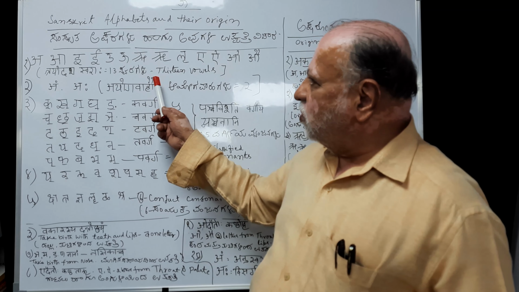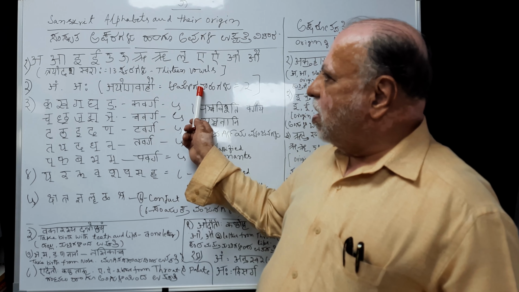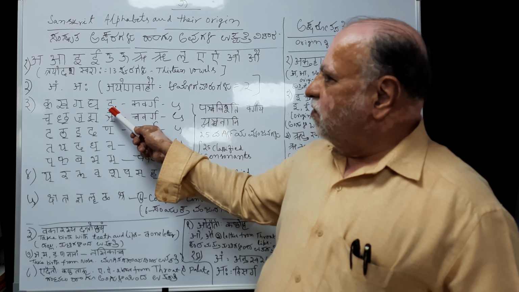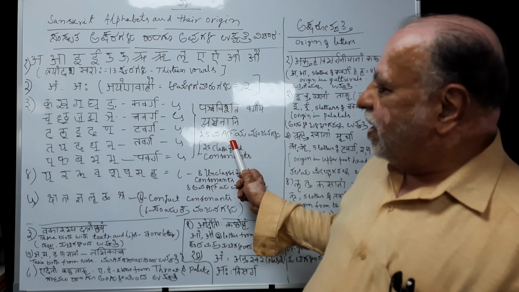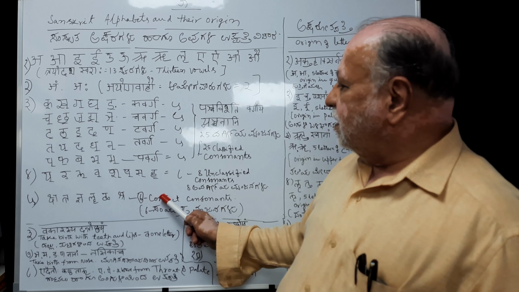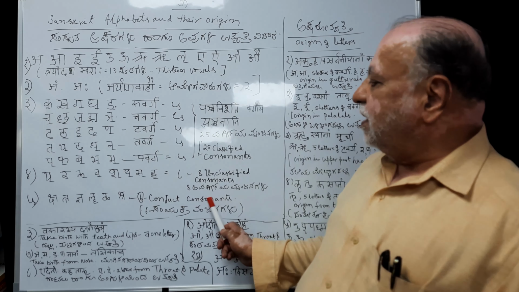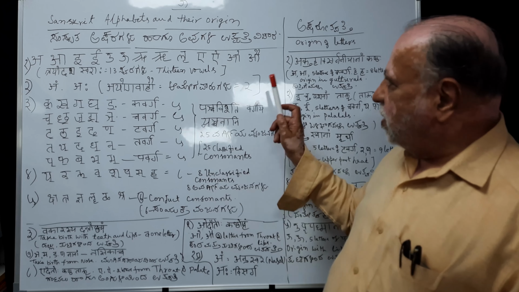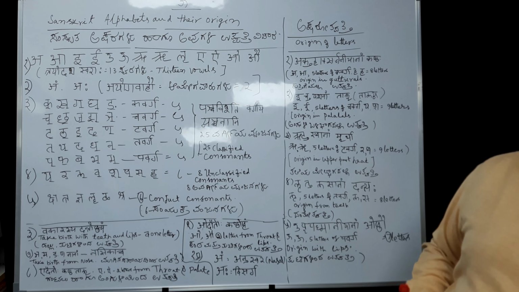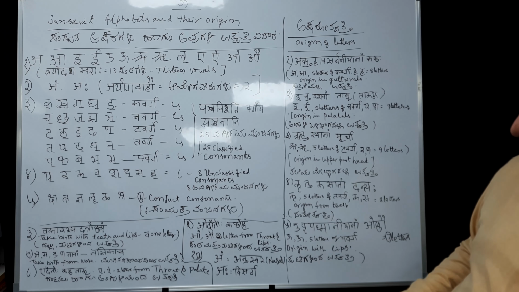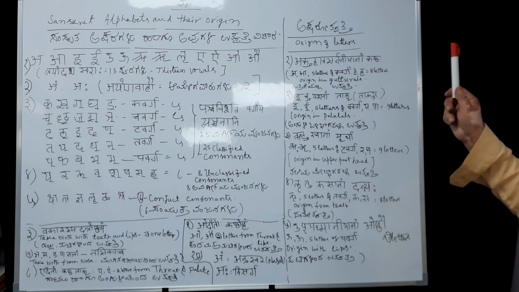So first group Swaraha 13, Ayoga Vaho 2, Vargiya Vyanjanani classified consonants 25, Avargiya Vyanjanani 8 numbers. Next, conjugate consonants 6. All these letters together are 54. You can understand the richness of Sanskrit literature by this. Now let us come to how these letters take their origin.